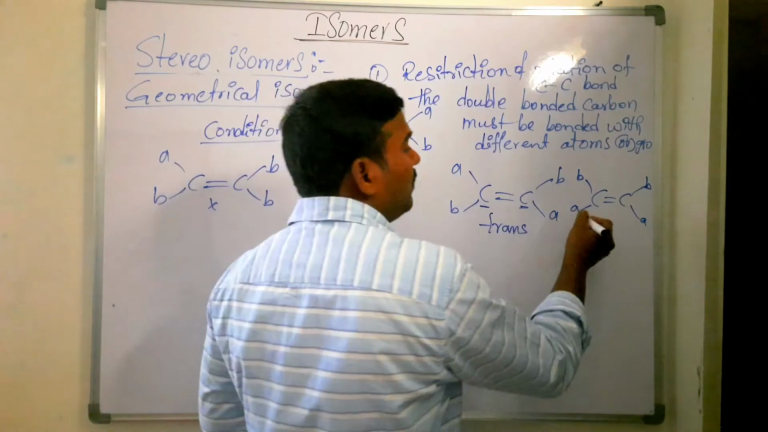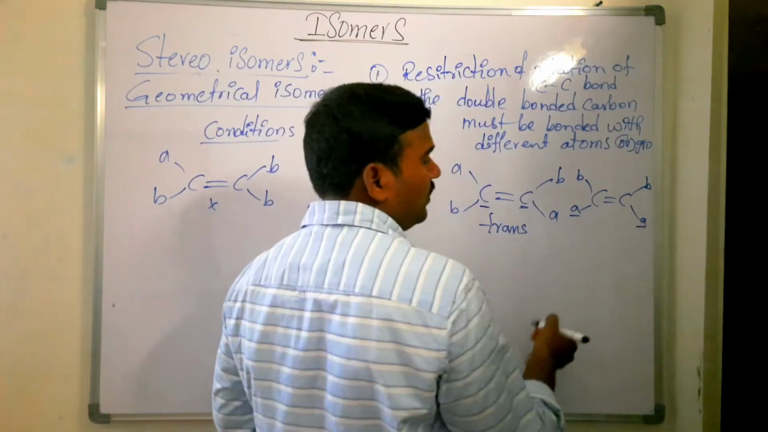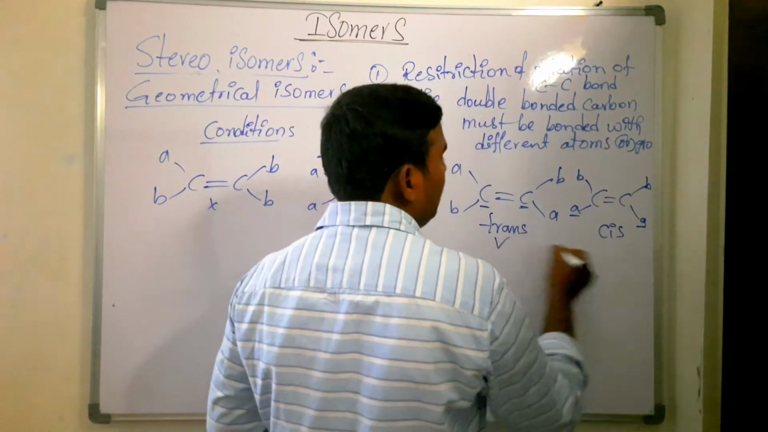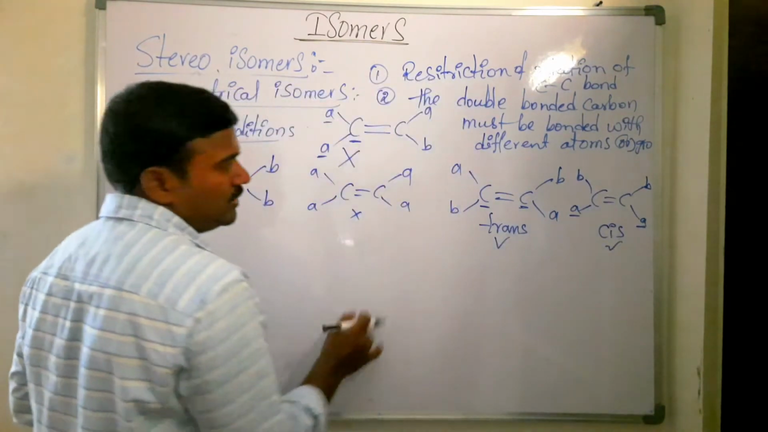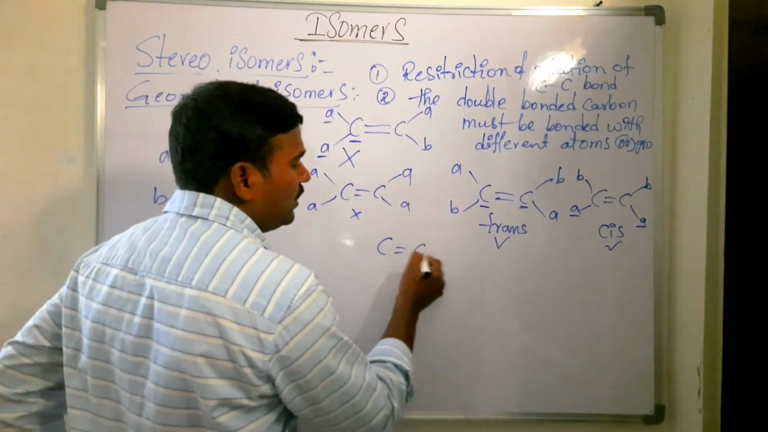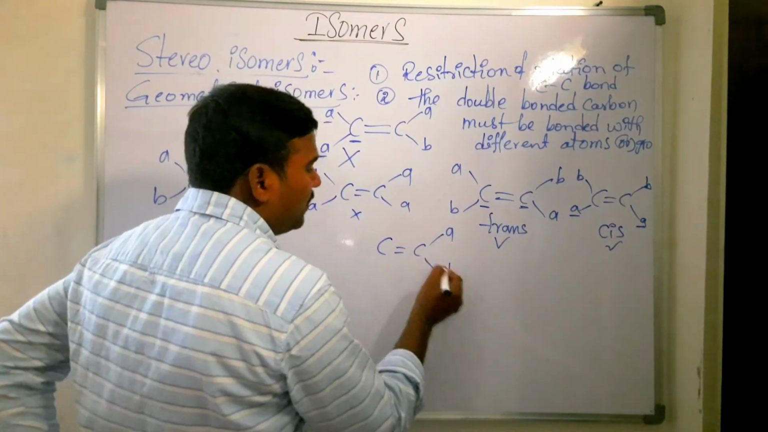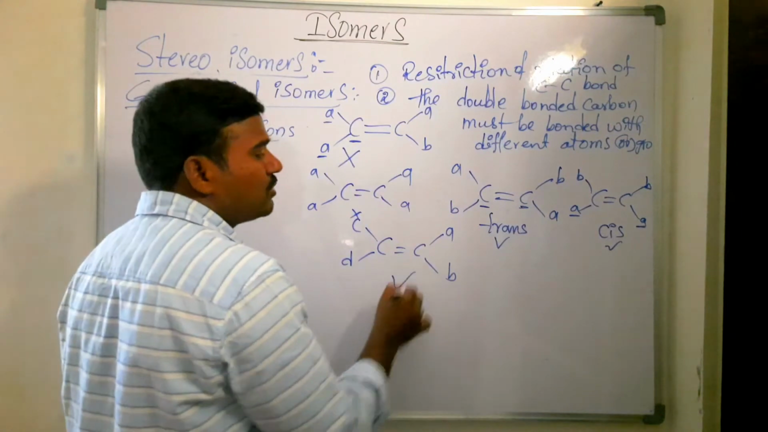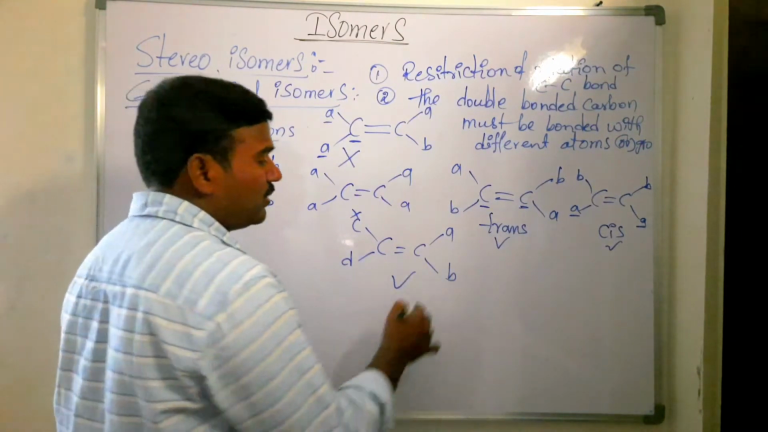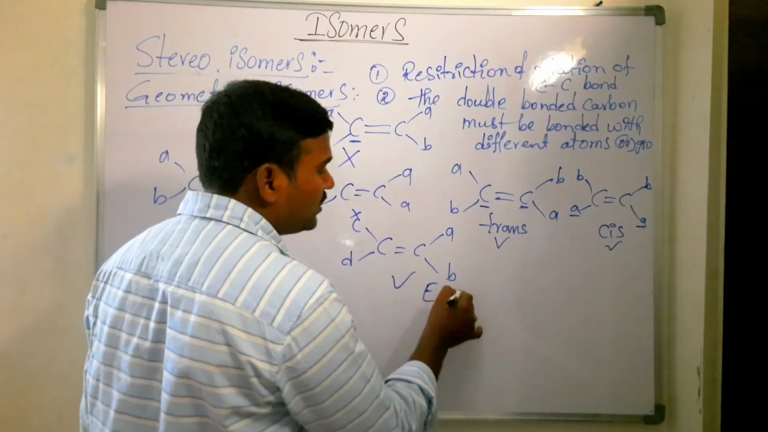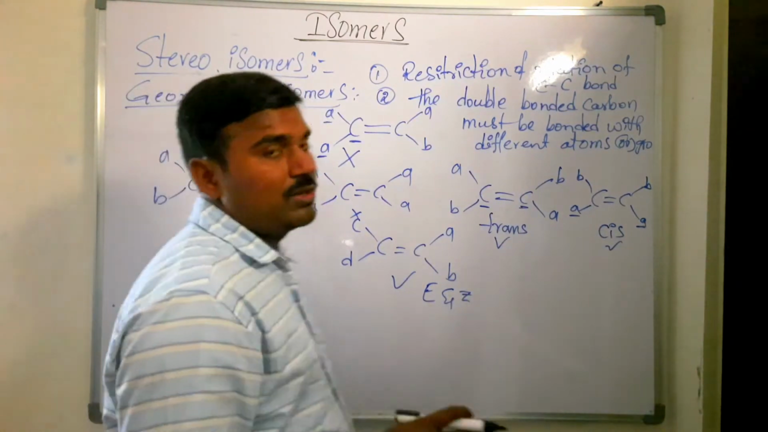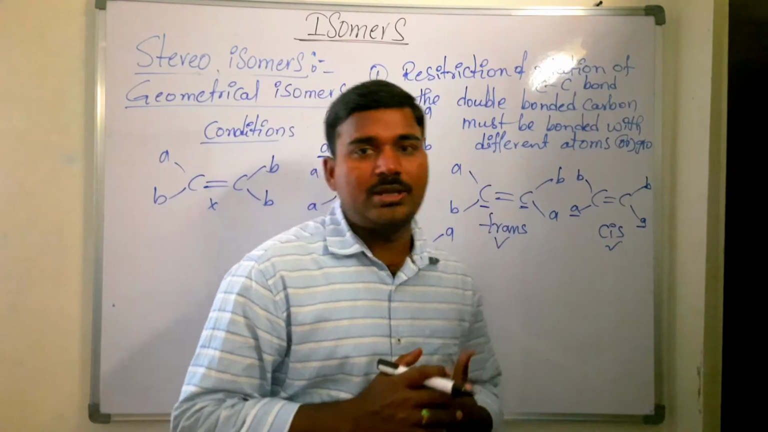If the same type of atoms are present on the same side of the double bond, then it is called cis isomer. These two come under geometrical isomerism. Now take another example here. If all are completely different, that is A, B, C, D, it also shows geometrical isomerism. Which type will it show? E and Z isomers. When all the bonded atoms are different, it will show E and Z isomers.